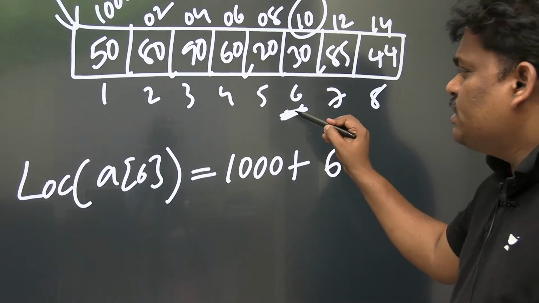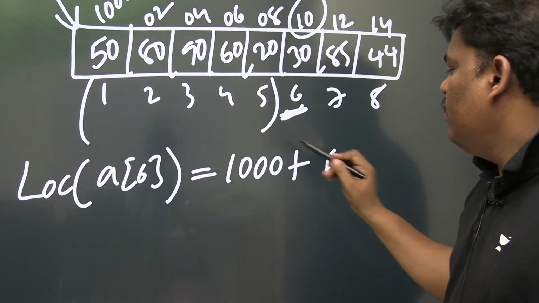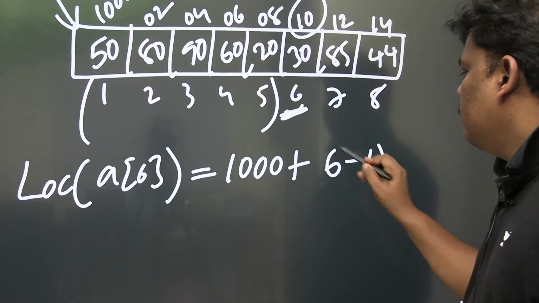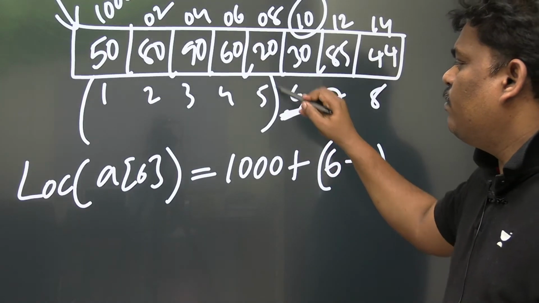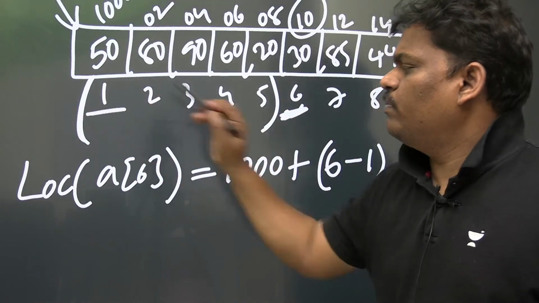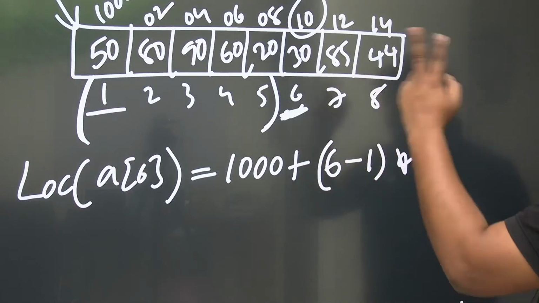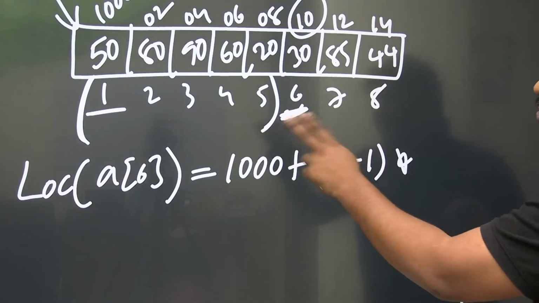Before the sixth element, how many elements are there? Before the sixth element, the number of elements is 6 minus 1. You do 6 minus 1, so these many elements are there. If you want to go to the sixth element, how many elements are there before it?